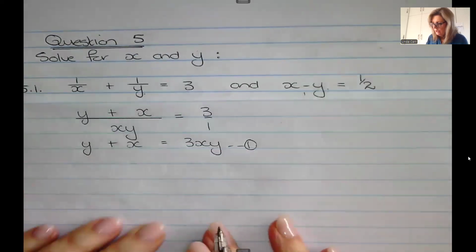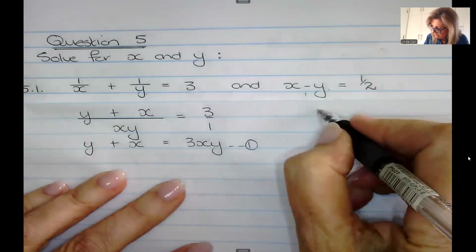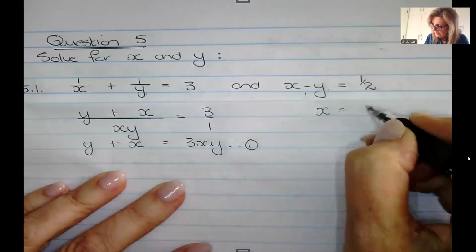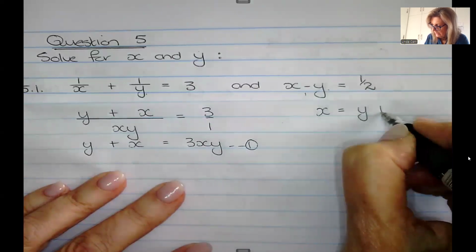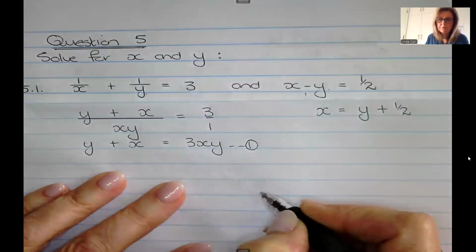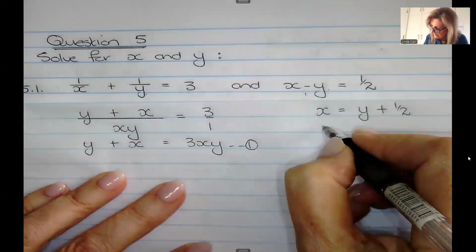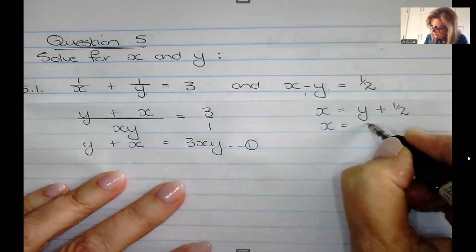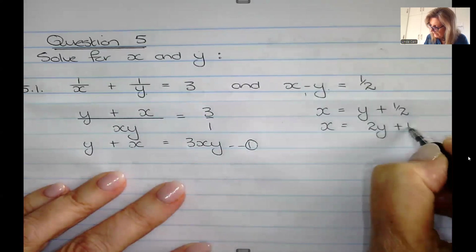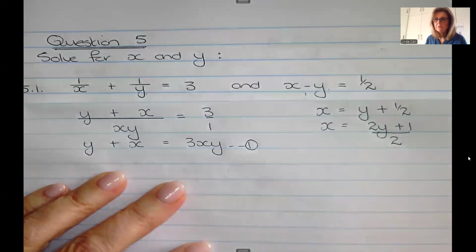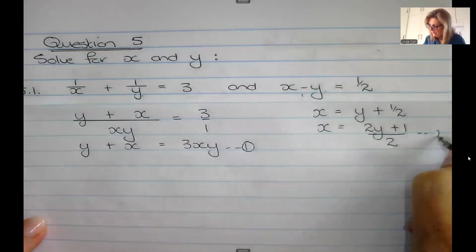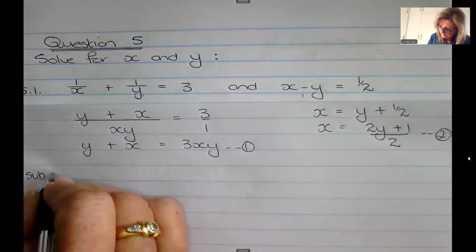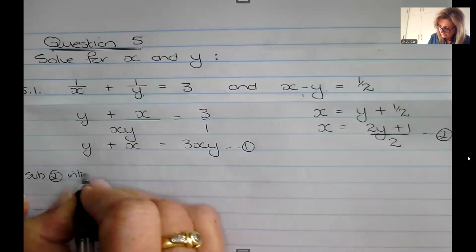My second equation, I can work with a little bit as well. Let's say that x is equal to y plus a half, which means that x is equal to (2y plus 1) over 2. All right, so I can make that equation 2, and now I'm going to put those together. So I'm going to sub 2 into 1.